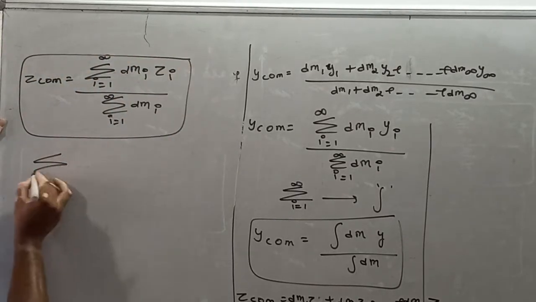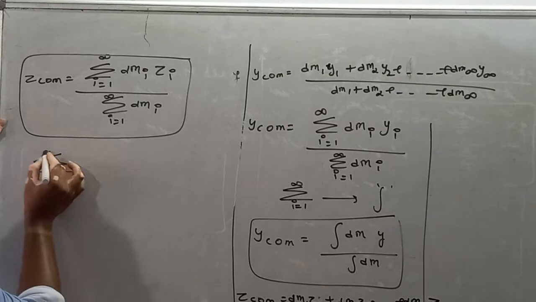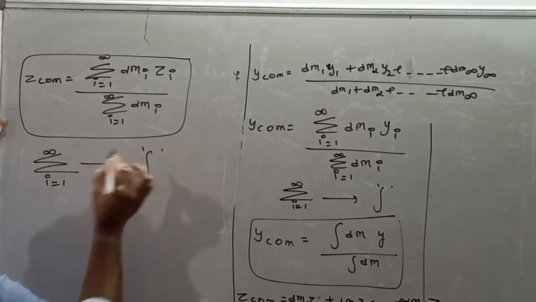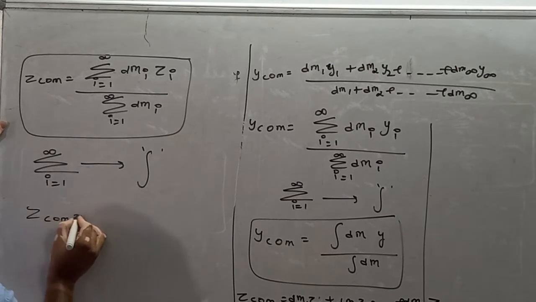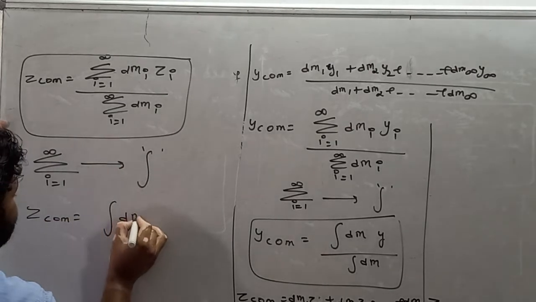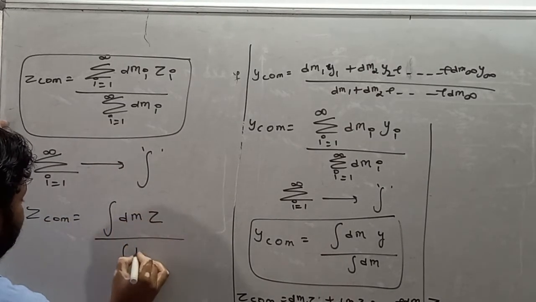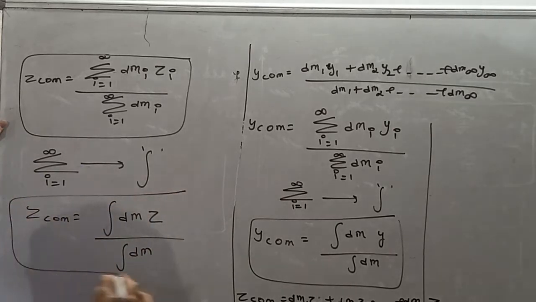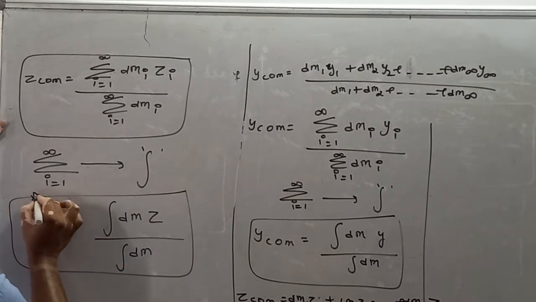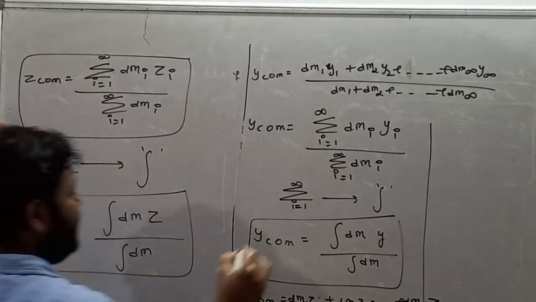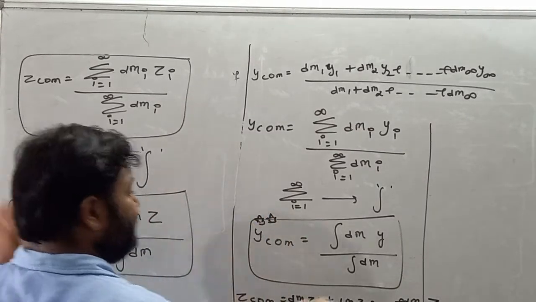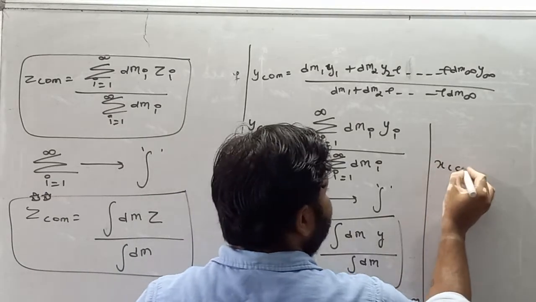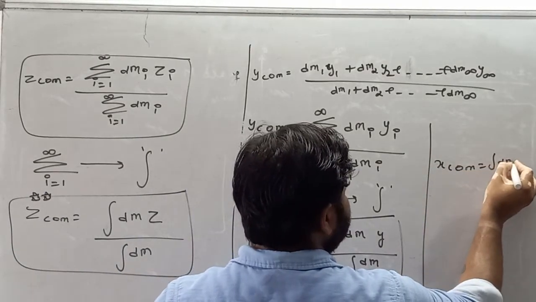Now if summation carries limit 1 to infinity, then it is replaced by integration. So what we'll get, dear student? We'll get z center of mass is equal to integration dm z upon integration of dm. This is the formula of z center of mass. This is the formula of y center of mass. Very similar. This is the formula of x center of mass.